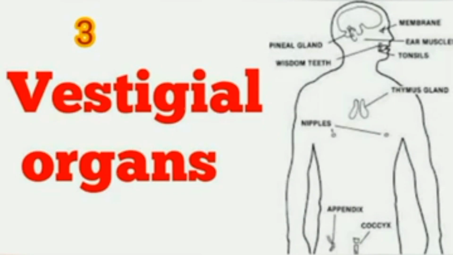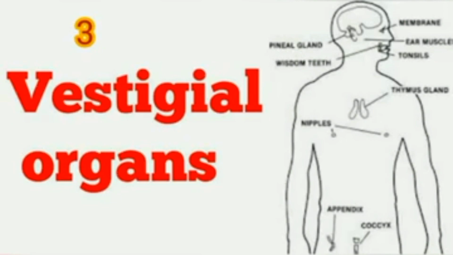The definition of vestigial organs: degenerated or underdeveloped useless organs of organisms are called vestigial organs.